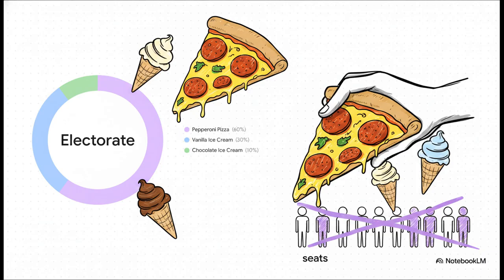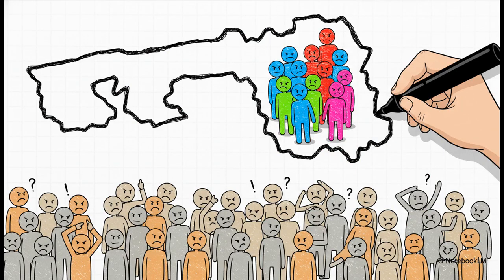It's a tragedy for ice cream lovers for sure, but politically it means if you live in a district where your preferences are in the minority, your vote essentially vanishes. It just does not translate into representation. By relying on these single-member districts, our winner-take-all system naturally creates what are called safe seats. And when a district is permanently safe for one party, the only election that actually matters is the primary.